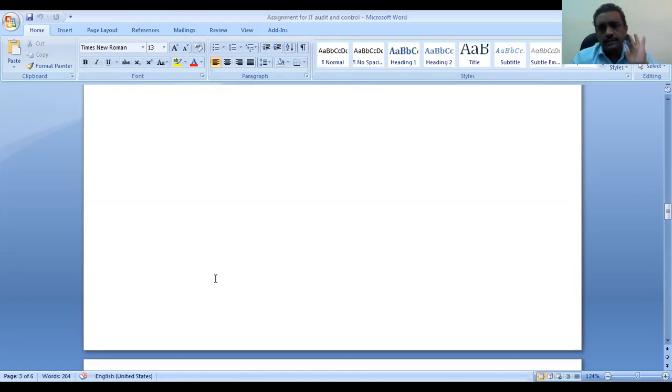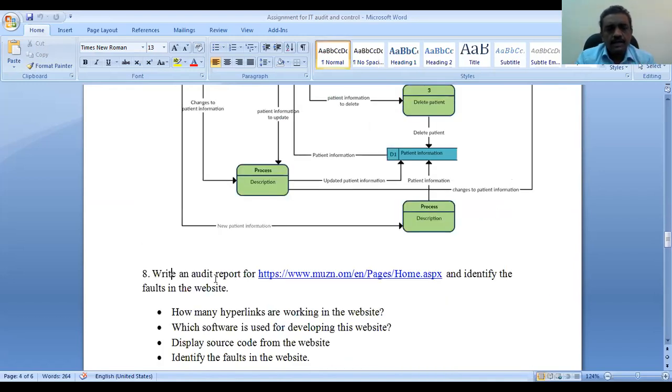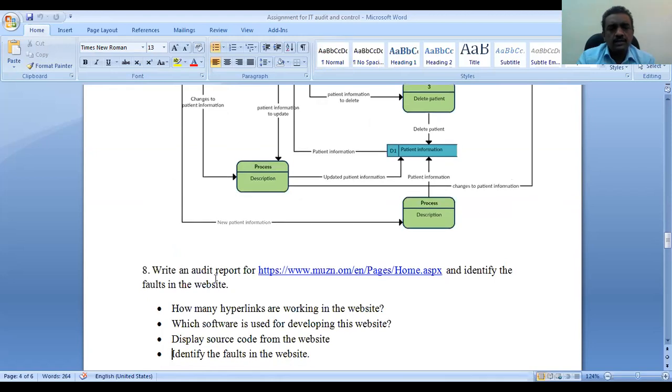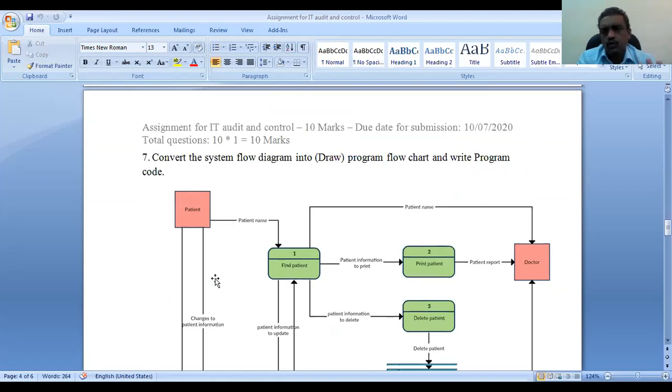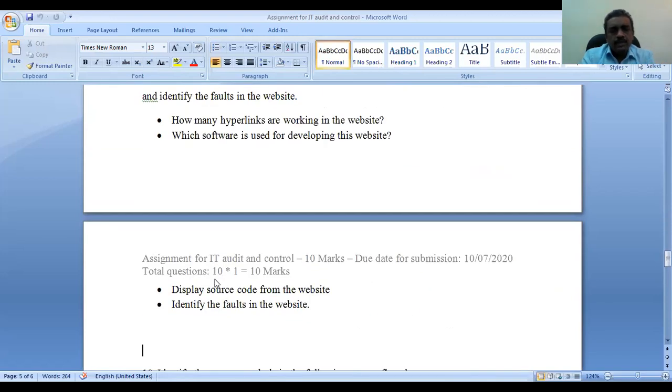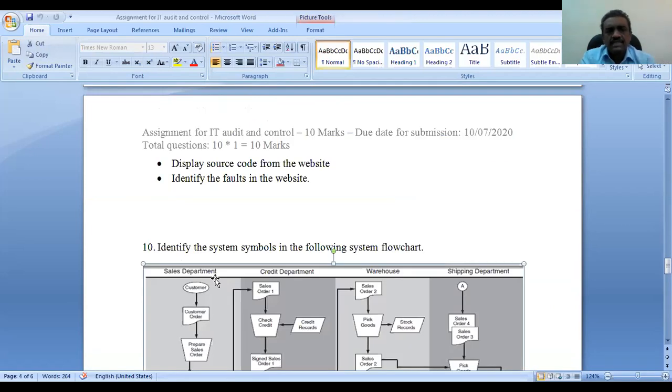Now you are using them here. Convert the same thing. Next, also identify the symbols. Okay, no problem. Then write one for this bank, Muzn. Then this is another, National Bank of Oman. Use this hyperlink and explain, very simple.